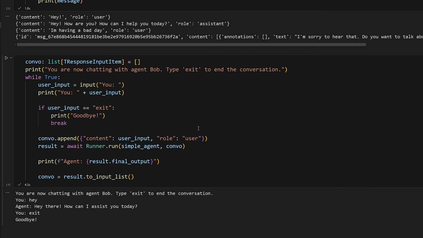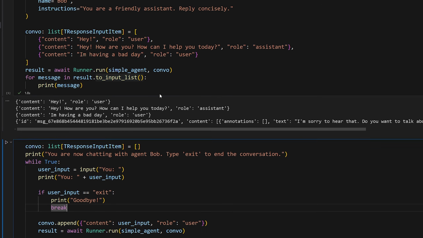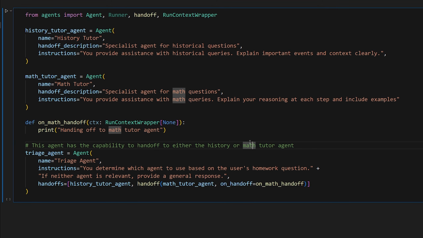Okay, so besides having a multi-turn conversation, since we're using an agents framework, we also need a way to maintain what agent we last sent a message to. Because if we have a setup like this where we have our triage agent and this hands off to our math tutor agent or our history agent, if we were to invoke this triage agent and send a message like, hey, can you help me understand this history stuff? It would obviously hand me off to the history tutor agent. The history tutor agent would then give me a response and then it would end there.